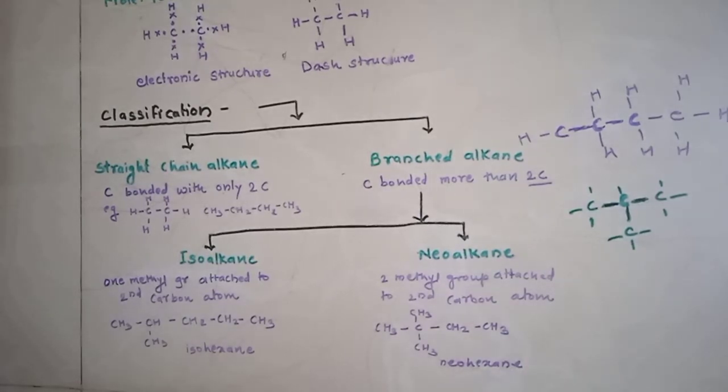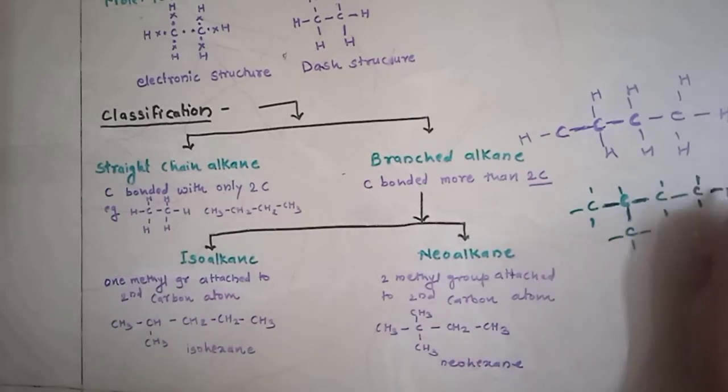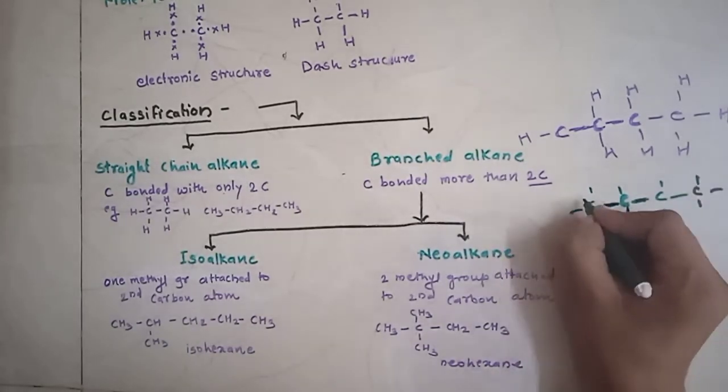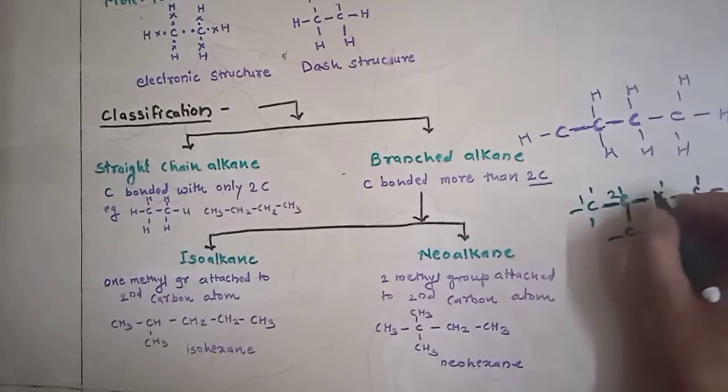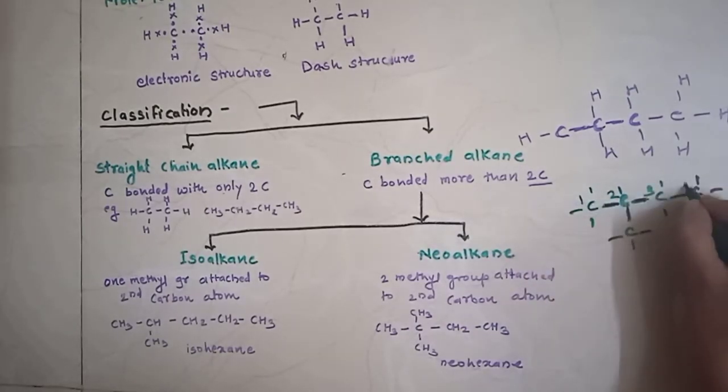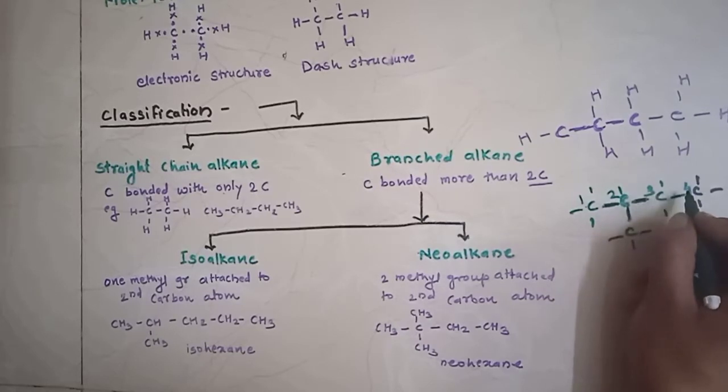Branched chain alkanes, or branched alkanes, are again classified into two types. One is the isoalkane and the second is the neoalkane. In an isoalkane, one methyl group is attached to the second carbon. Consider this is our chain, and we give numbers to the carbon atoms: 1, 2, 3 and 4.